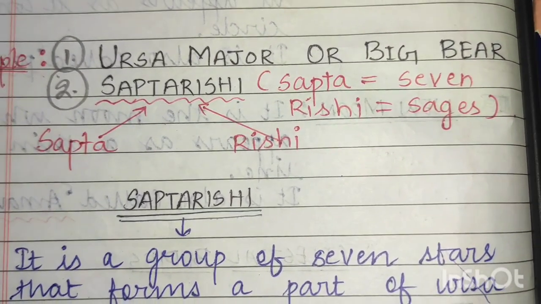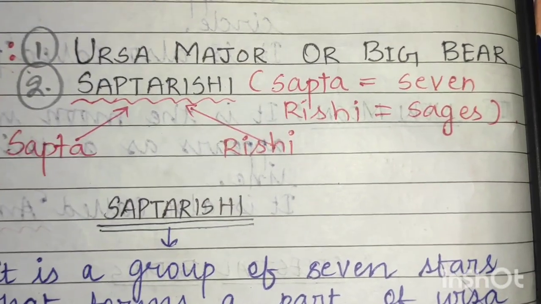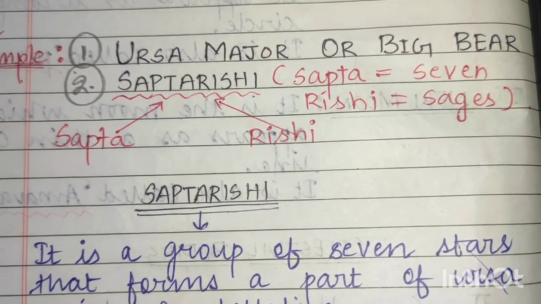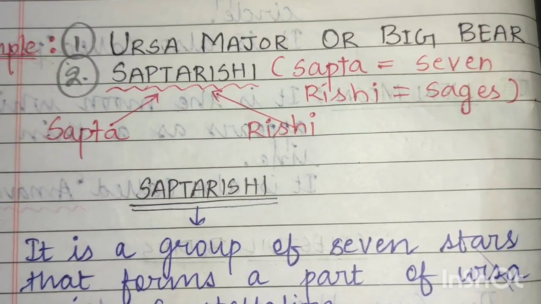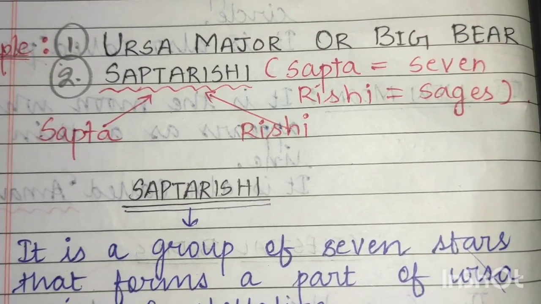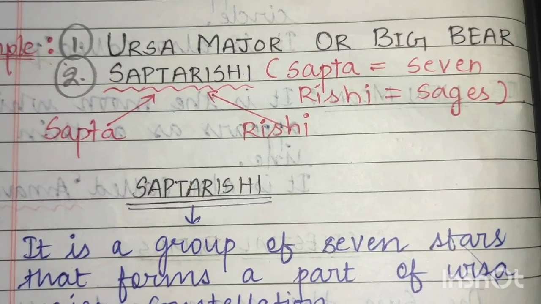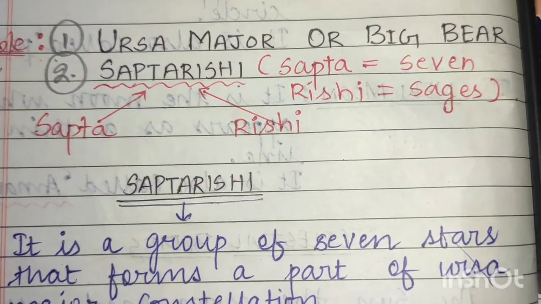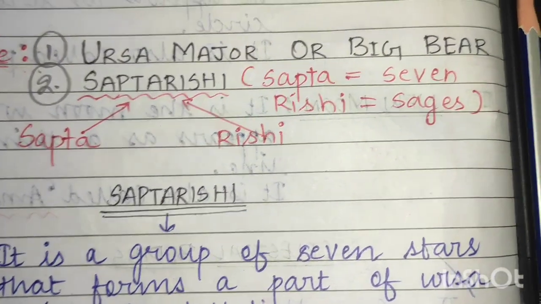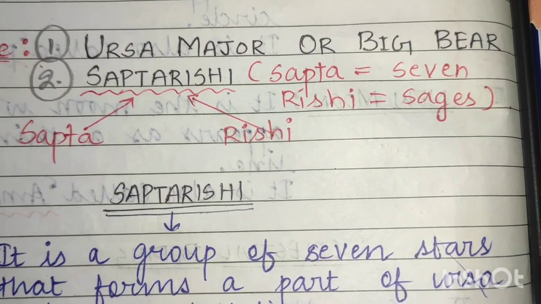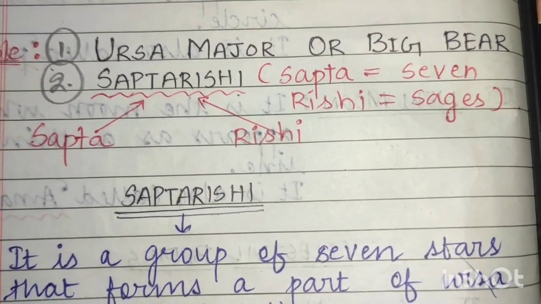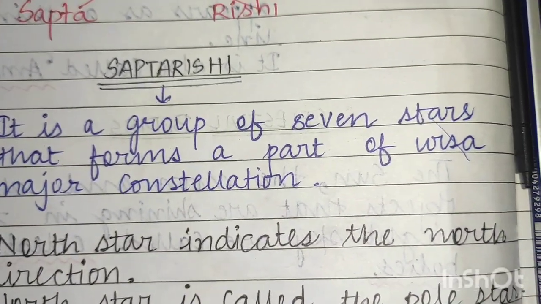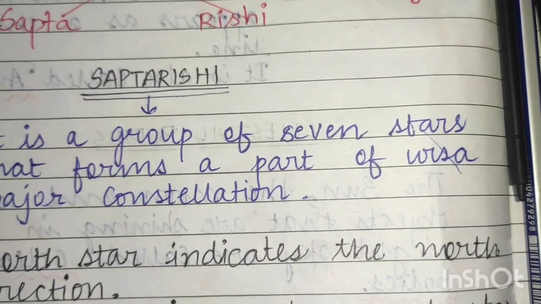Now the etymological meaning of Saptarishi, etymological meaning means the literal meaning, what the word actually means. Sapta, as we all know, is 7 in Hindi, and the meaning of Sapta in English is 7. So Sapta means 7 and Rishi means sages. So the meaning of the constellation Saptarishi is 7 sages. Now we'll understand the definition. It is a group of 7 stars.